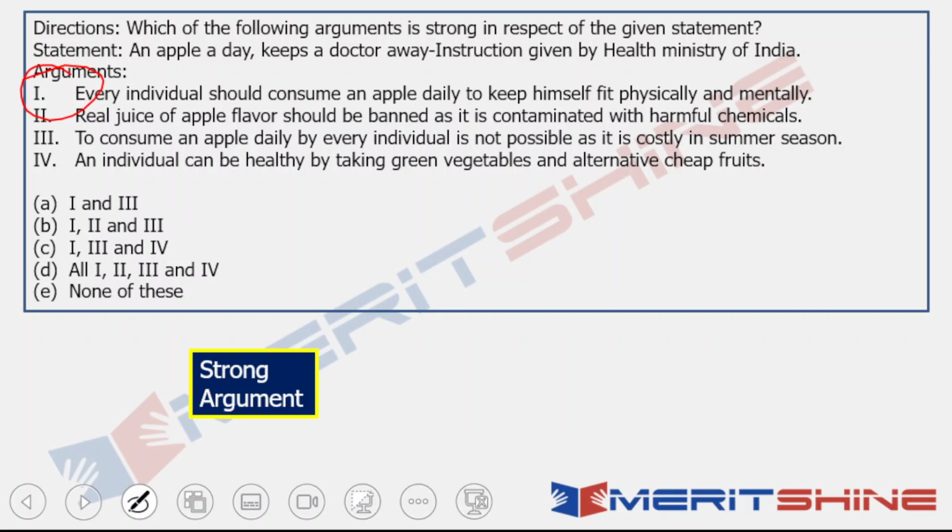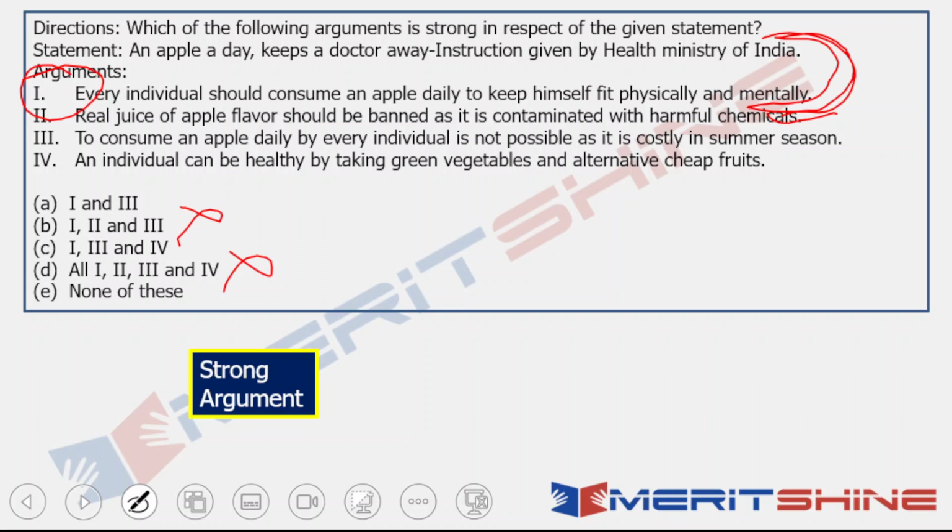Now, please tell me, even if it is true and even if it has to be done, has it any link to this statement? No, it has no link to this statement, right? Just because the word apple has been used does not make any sense. There is no intrinsic connection between the statement and the argument. So 2 is eliminated. Now if 2 is eliminated, option B and option D are eliminated.